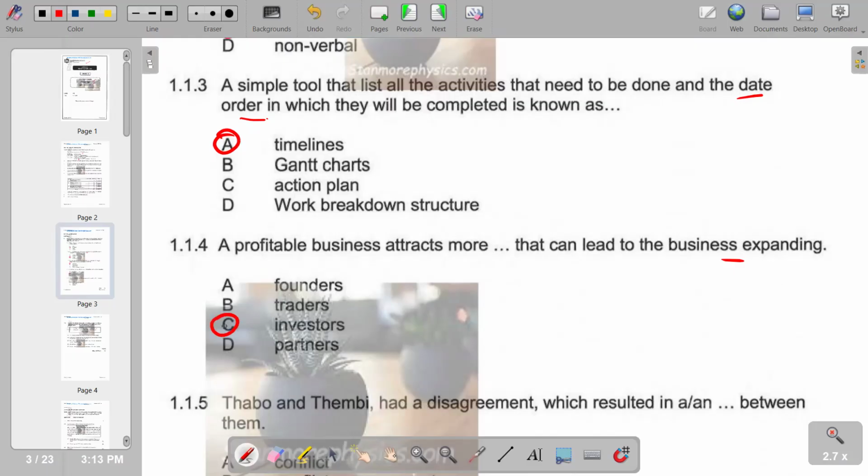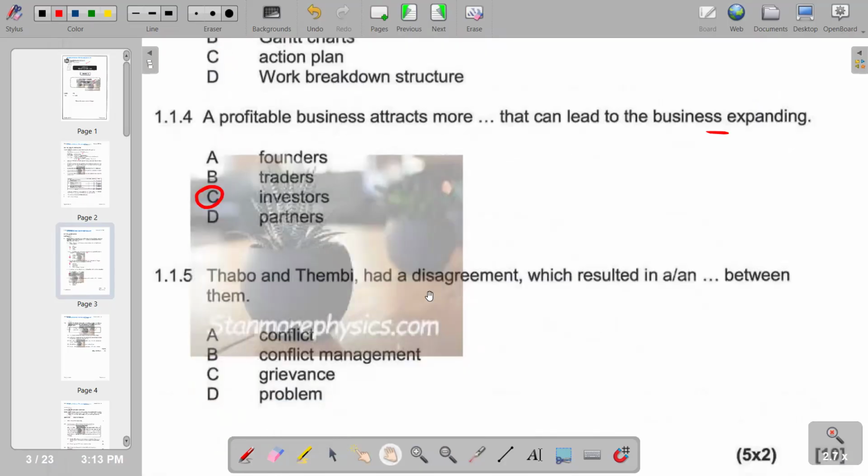Then we go to number 5. Tabo and Tembi had a disagreement which resulted in a dash between them. This is a disagreement coming from the different views that Tabo and Tembi have. So it becomes a conflict. We have A. Then we move on to the second part of our question, which is 1.2.